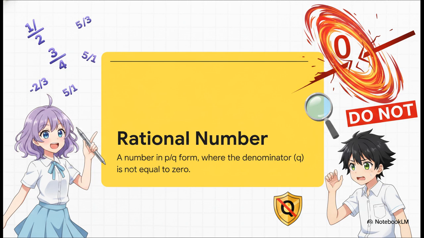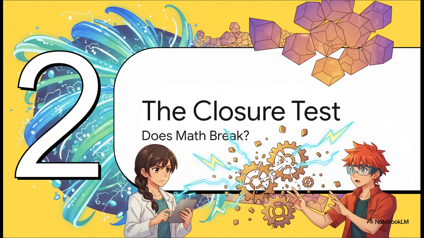But, and this is absolutely crucial, here is the golden rule. The denominator Q cannot be equal to 0. If you try to divide by 0, the entire definition just falls apart. Keep that rule in mind because it's going to cause some major drama in our stress tests very soon. Moving on to section 2, the closure test.